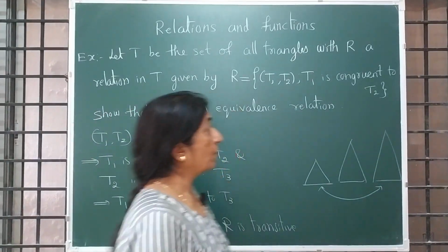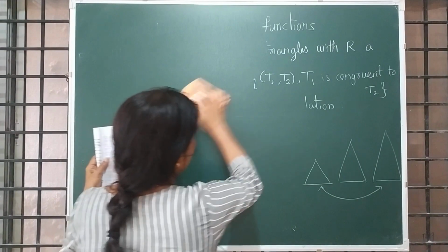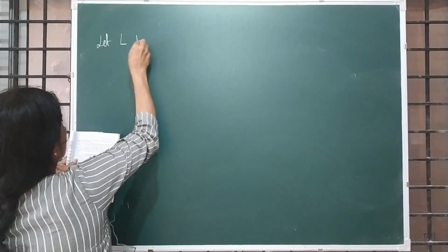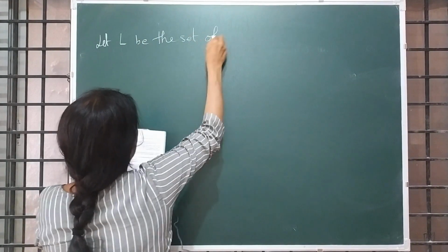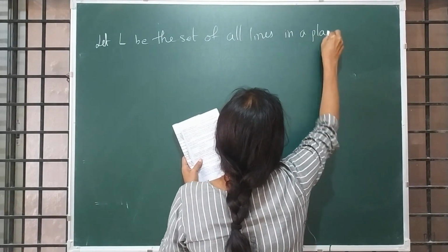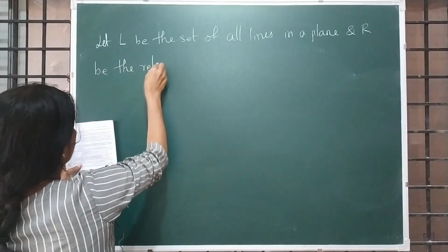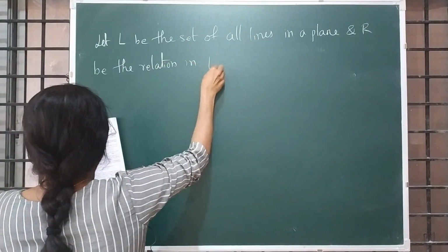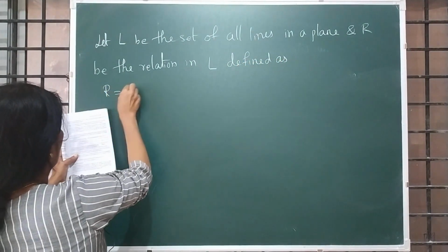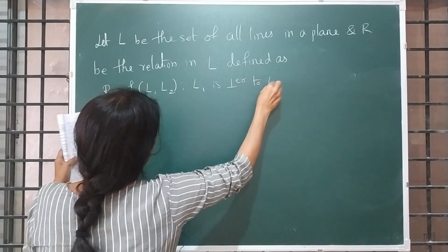Write down that example along with me. Let L be the set of all lines in a plane and R be the relation in L defined as R is equal to L1 comma L2 such that L1 is perpendicular to L2.